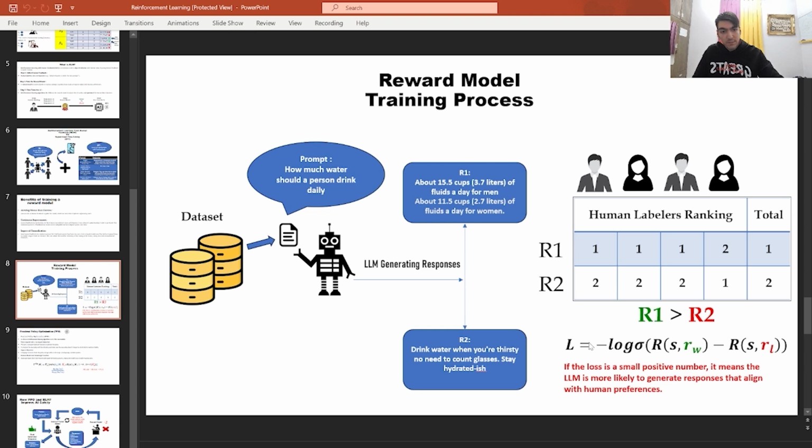And with this negative sign here, the whole loss would change to a small positive number. So with a lower loss comes a lower gradient, and with a larger loss comes a larger gradient. This happens in the backpropagation process. If our loss is small, then the model can correctly rank the responses. But if it is not, it ranks the responses incorrectly, and that's an issue.